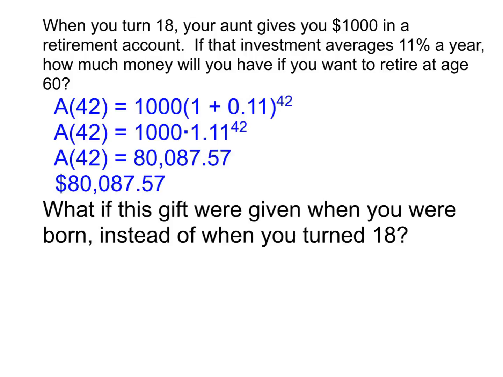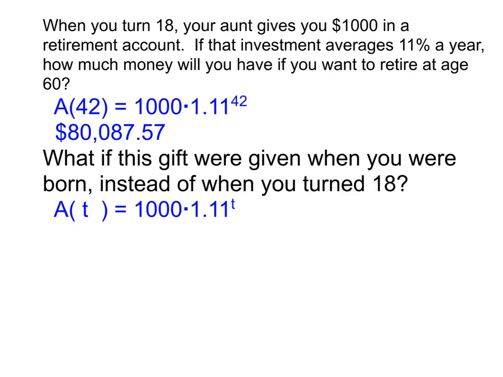So in this problem, we still are starting with the same basic equation. We still have the same principal. We still have the same rate of increase of 11%. The only thing that's changing is the amount of time. Now in this problem, what is the value of t going to be? 60. It is 60, yeah. So this is what we're calculating. So you're going to do 1.11 to the power of 60, get that value, multiply it by 1,000. If all goes well, you should be getting this number, $524,057.24. That's not bad for $1,000, right?